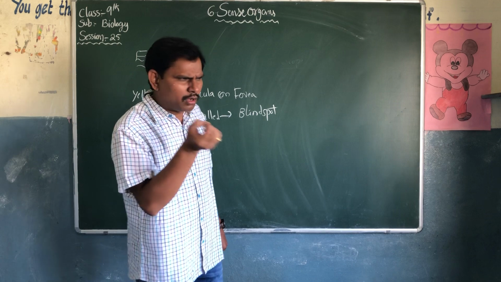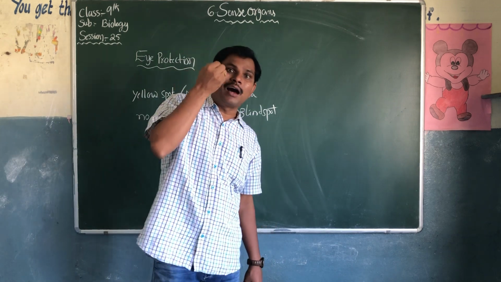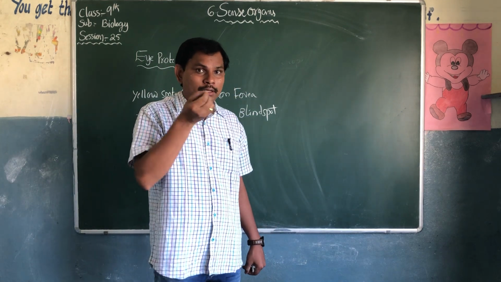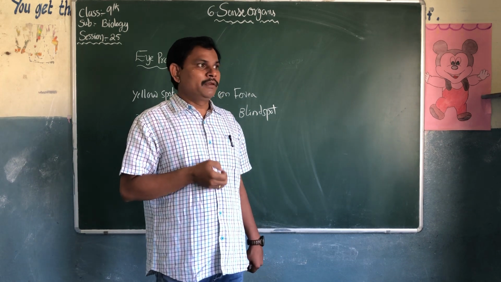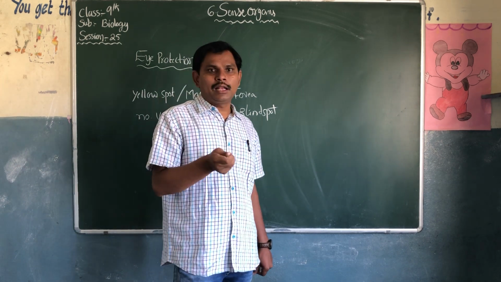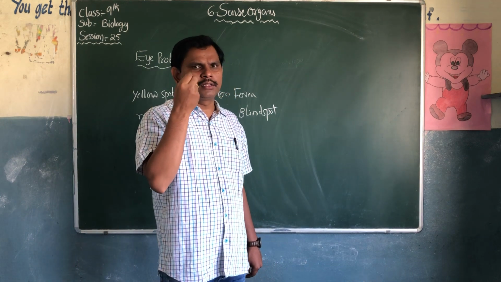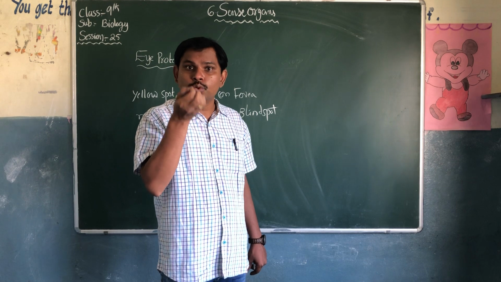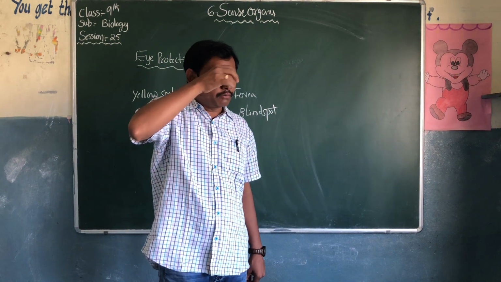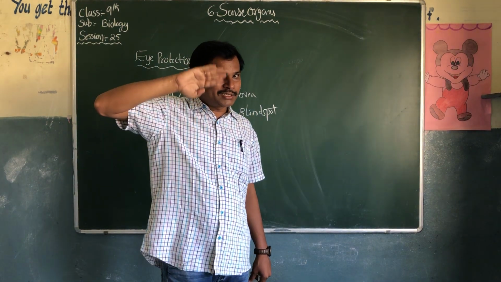If any small sand falls on the eye, what happens? This sand will not dissolve in the water. If soil or dust particles fall in the eye, they will dissolve. But if sand or small stones fall in the eye and you rub, it will scratch.